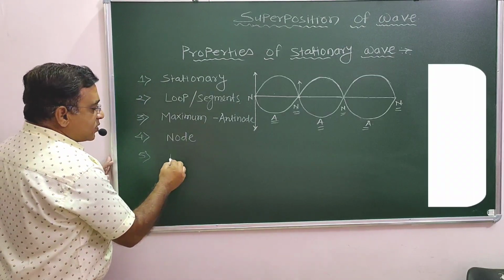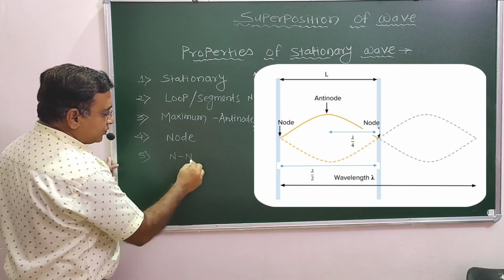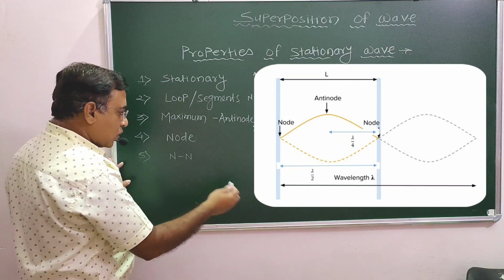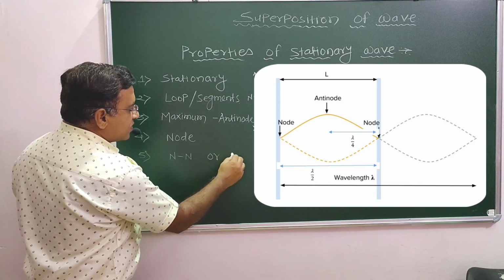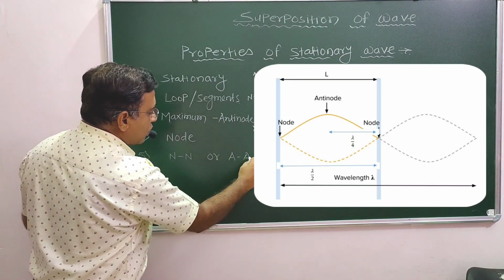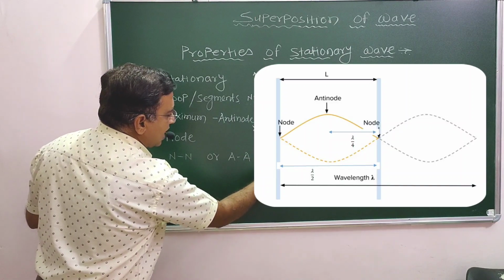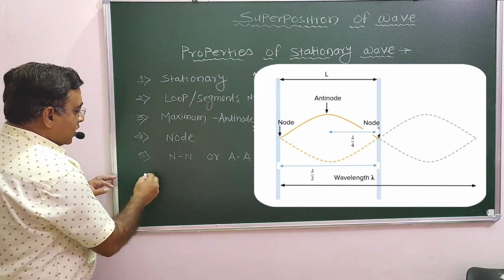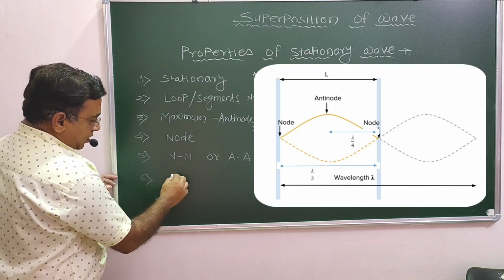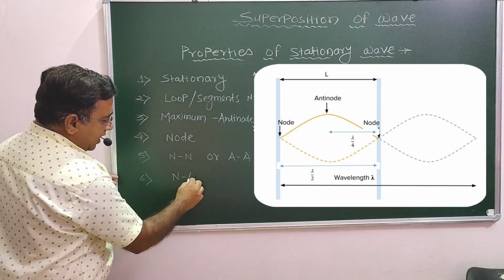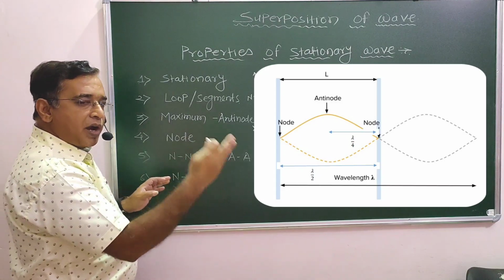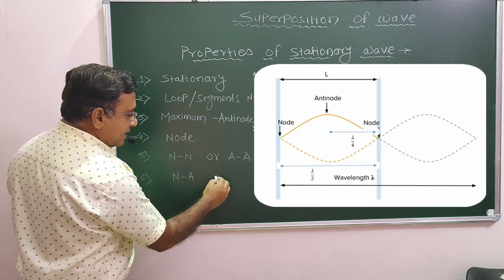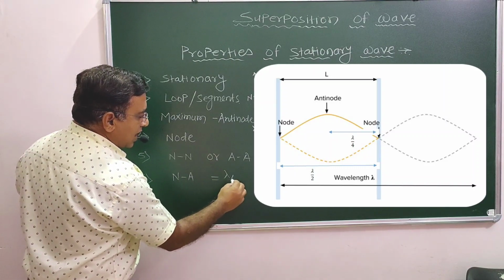Now the distance between two successive nodes, or the distance between two successive antinodes, is equal to lambda by 2. The distance between a node and the adjacent antinode, or antinode and the next adjacent node, is equal to lambda by 4.